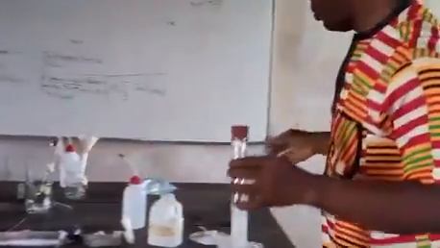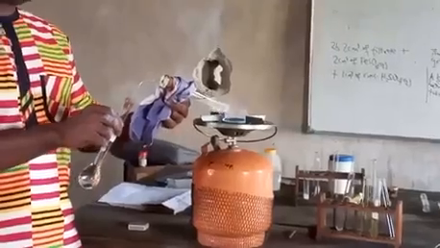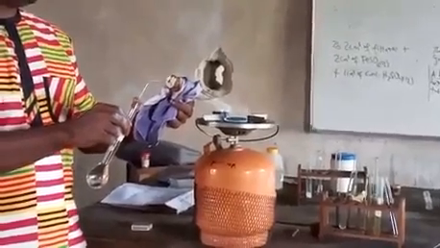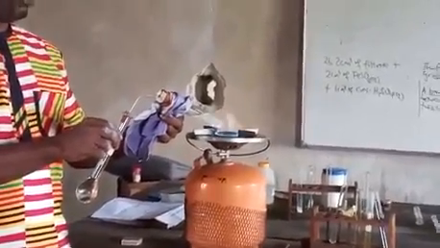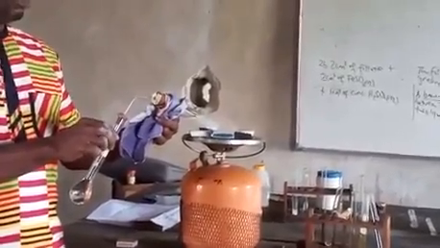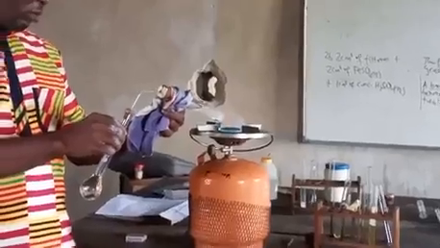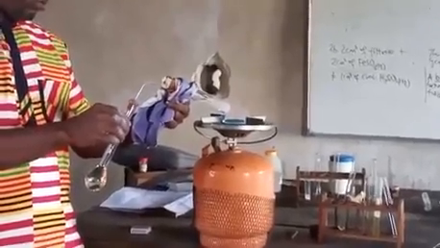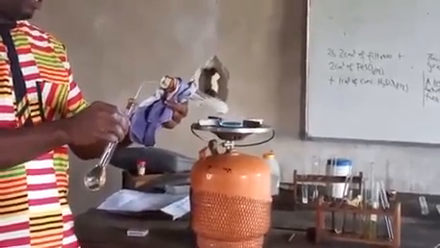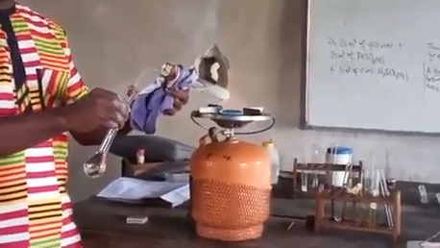So guys, let the gas come out. And in the round bottom flask, I have lime water.